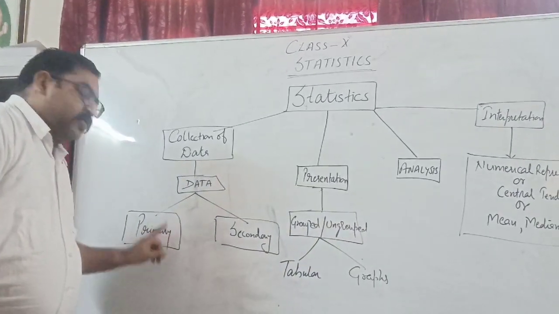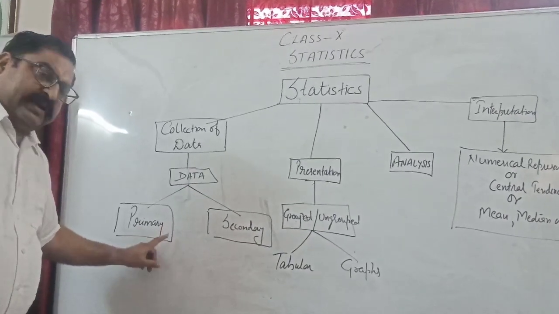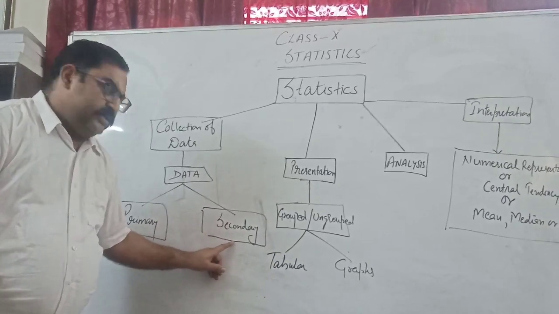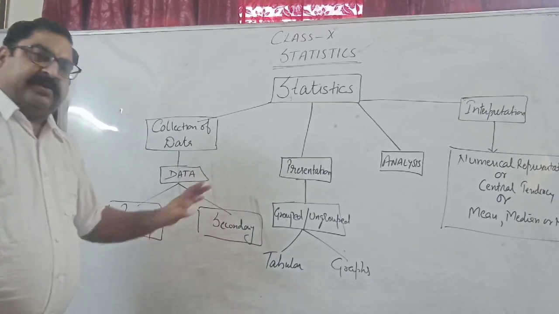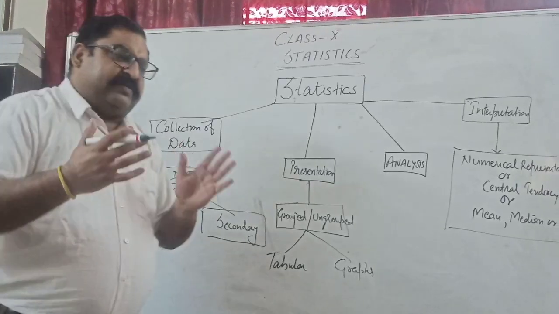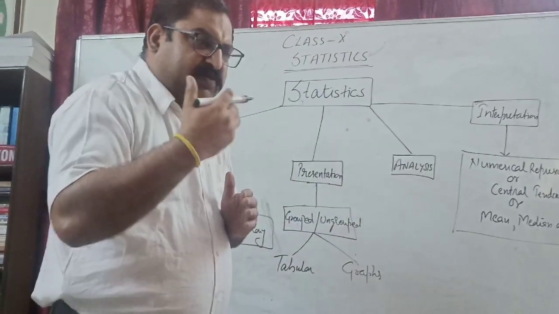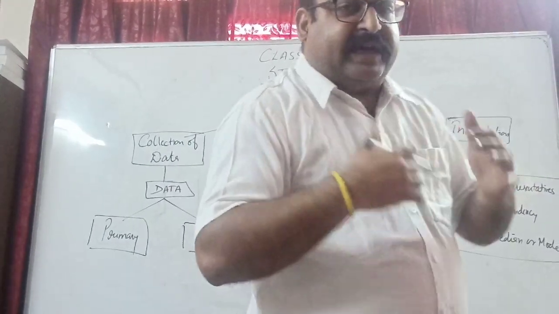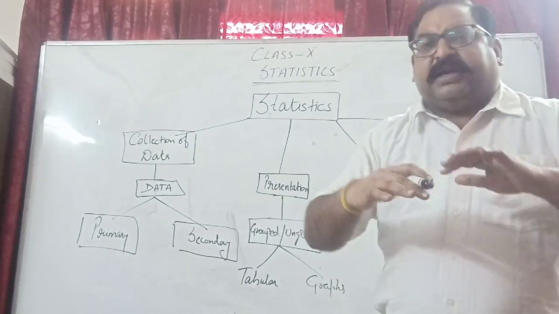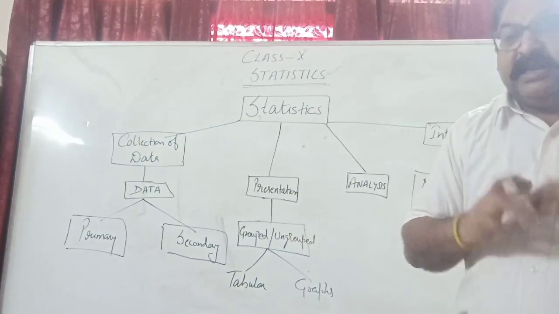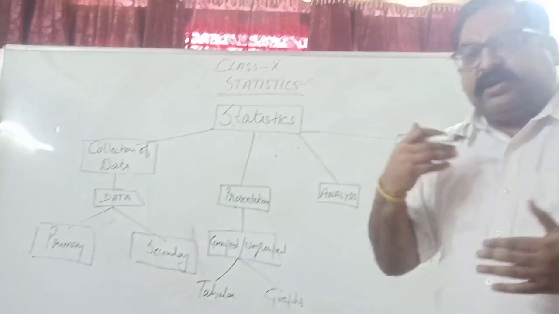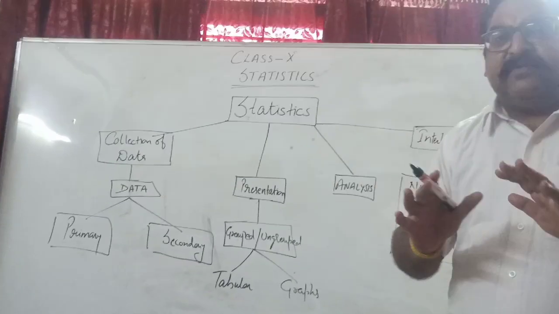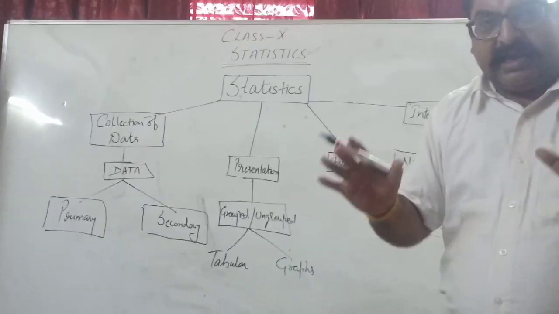So primary data: whosoever is using it, who collected the data, is called primary. Collected by someone else but used by someone else, that is called secondary. Now data has been collected. You might have heard that population counting is a way to collect data. How much voting has been done, again collection of data. So this happens at different levels in different ways. But for us, data has already been collected and given in tabular form in our textbook, so we do not have to worry about that part. I hope it is clear.